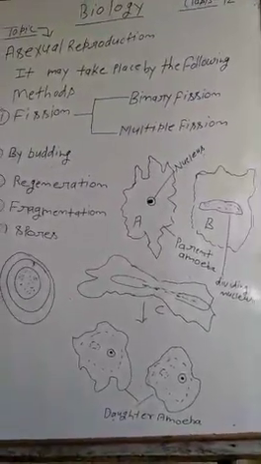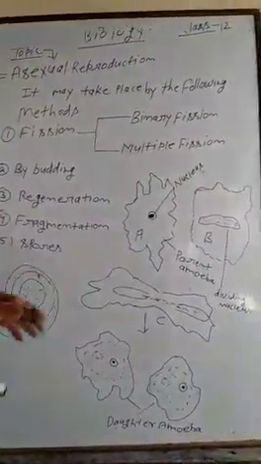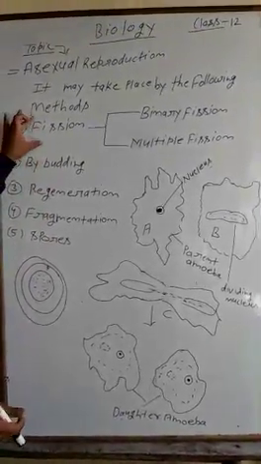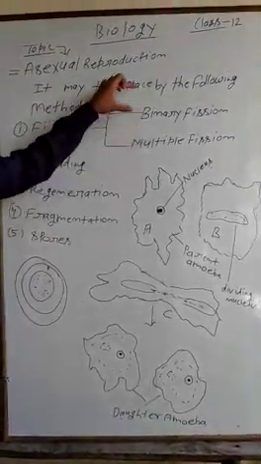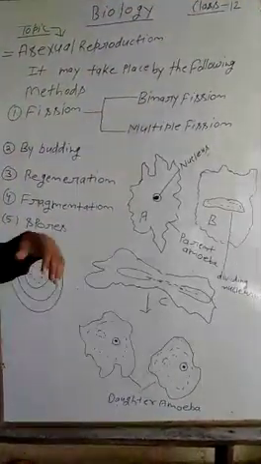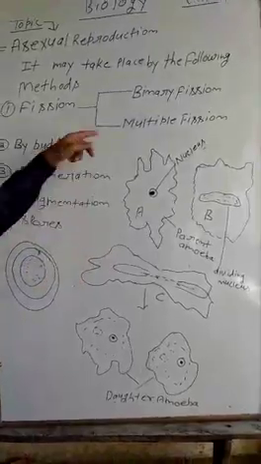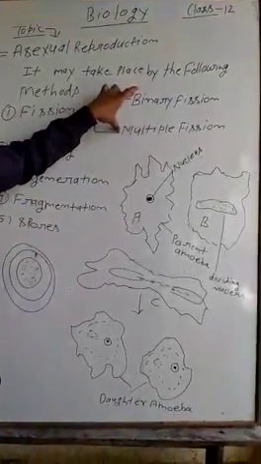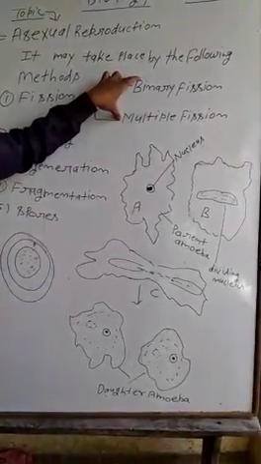Let's go for the figure. Dear students, the main topics of discussion are binary fission and multiple fission. Both fissions are present in amoeba and Plasmodium vivax.